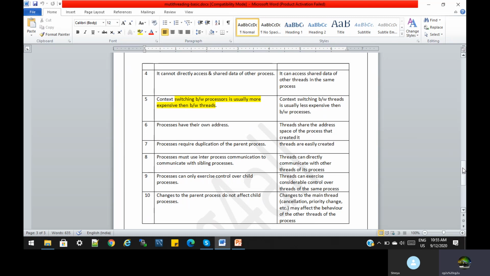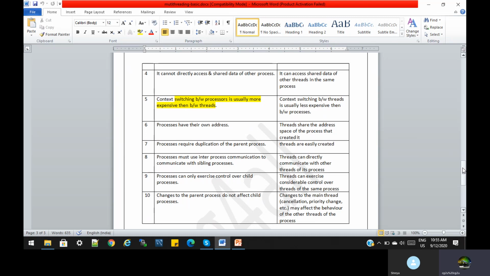Processes must use inter-process communication with sibling processes. Threads can directly communicate with other threads within their process. We will see how communication between threads works, but anyway, thread communication is easier. A process can only exercise control over its child processes. A thread can exercise considerable control over the threads of the same process. Within the process, we are running the threads.